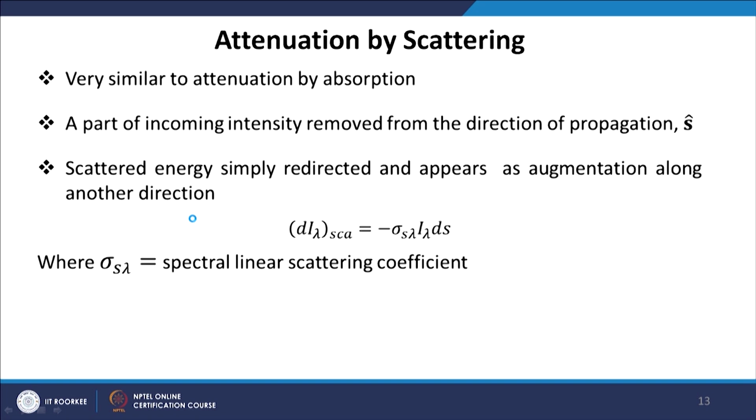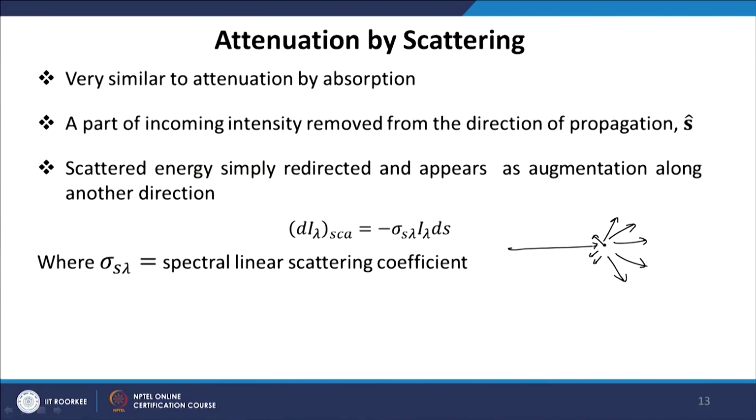Now, attenuation by scattering is very similar to attenuation by absorption. We may have radiation coming from a certain direction, it may encounter some molecule or some particle, and the energy may be scattered in different directions. The directional dependence may be different. Some particles tend to scatter more radiation in the forward direction and less radiation in the backward direction. Some particles or molecules tend to scatter more radiation in the backward direction and less radiation in the forward direction.